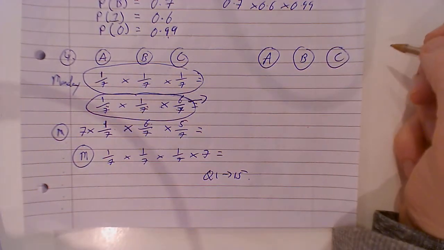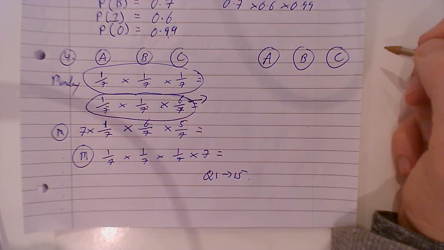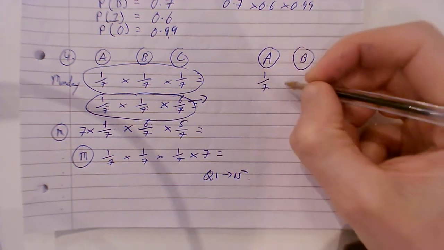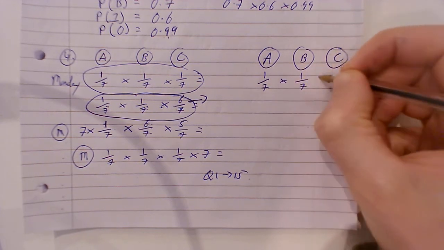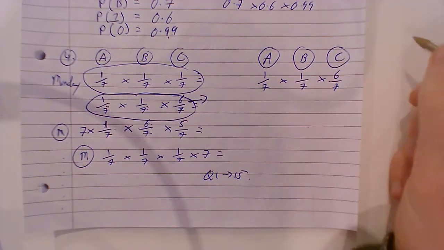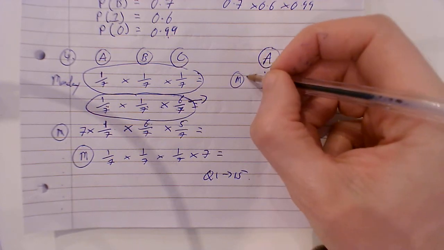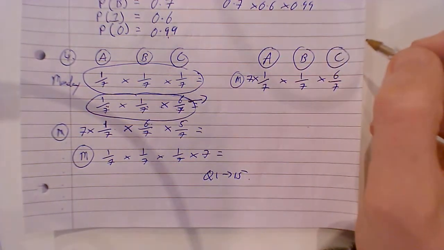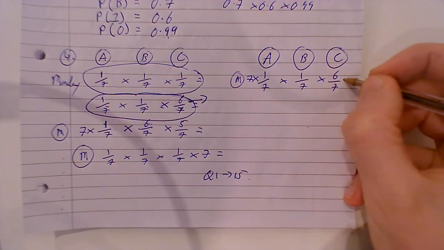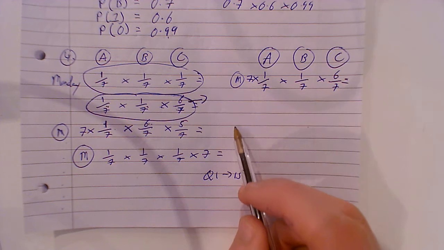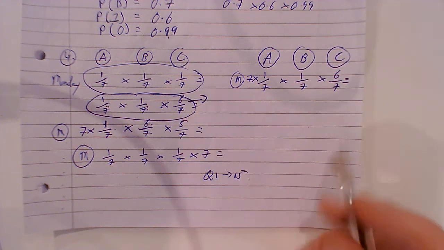So the question is, after birthdays, 2 have it on the same day. Okay? So this is the probability that 2 have it on the same day. Yeah, A and B have it on the same day. And let's say that's Monday. So we multiply that by 7 because there's 7 days in the week. So it could be Monday, Tuesday, Wednesday, Thursday, Friday, Saturday, Sunday.